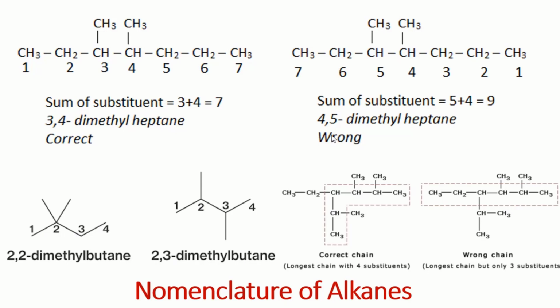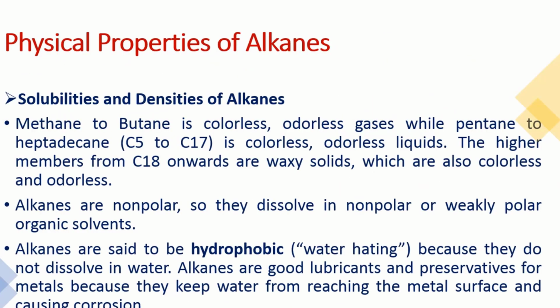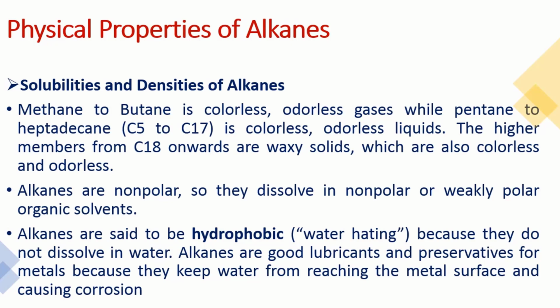Then move to their physical properties. We know the alkanes all are non-polar. Representative examples start from methane, ethane, propane, butane, pentane. They all are non-polar. And in the previous classes, there was a concept about the intermolecular forces.